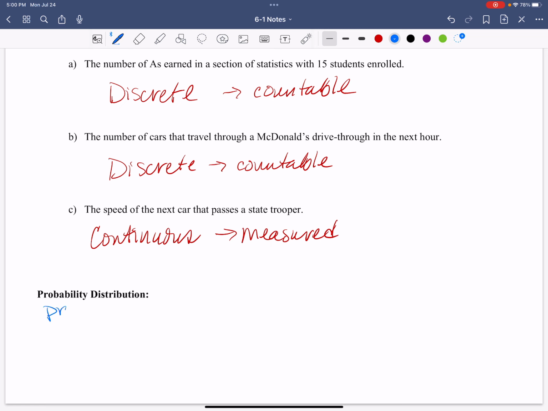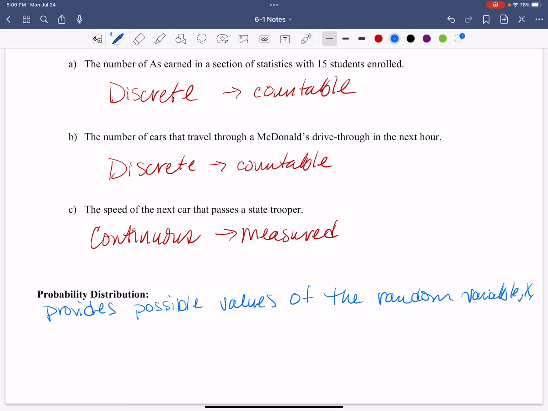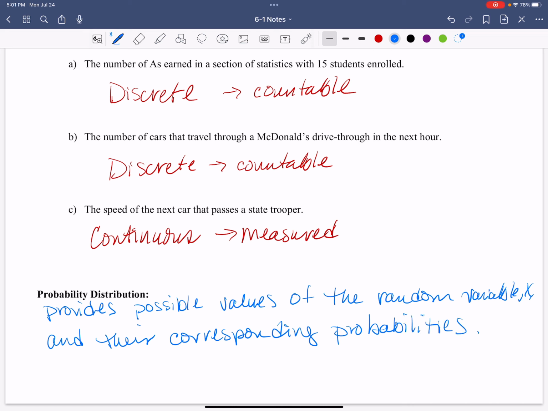Okay, so the distribution provides possible values of the random variable x and their corresponding probabilities. Probabilities. There it is. So possible values that we're looking at here, these possible values of the variable x and the corresponding probabilities. All right.